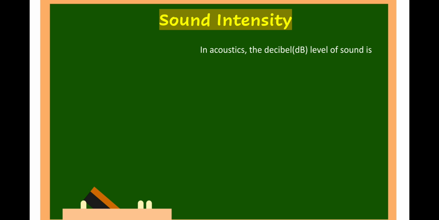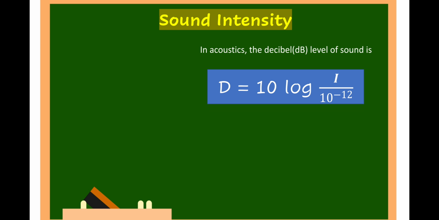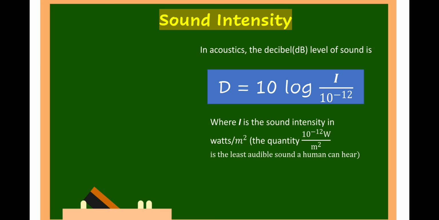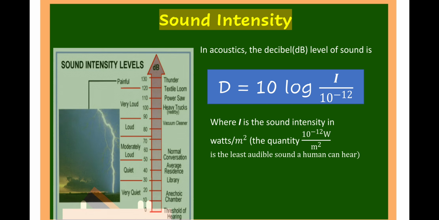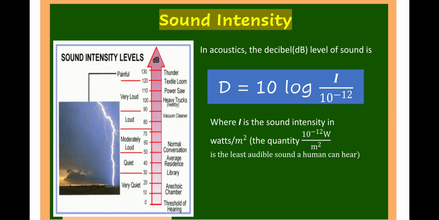In acoustics, the decibel or dB level of sound is D equals 10 times log of I over 10 raised to negative 12, where I is the sound intensity in watts per square meter. The quantity 10 raised to negative 12 watts per square meter is the least audible sound a human can hear. So we have here the sound intensity level in decibels.